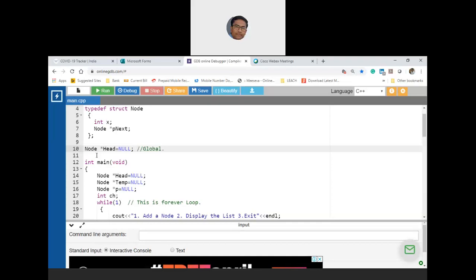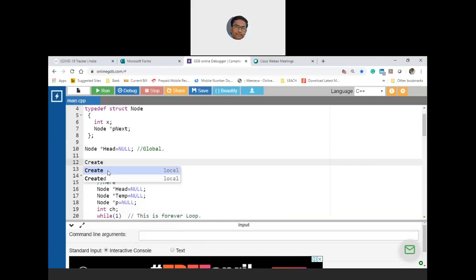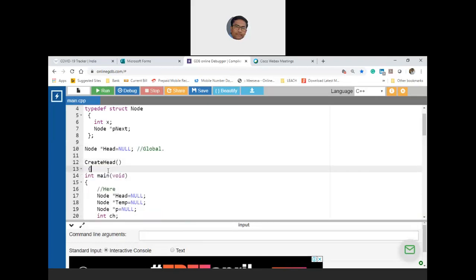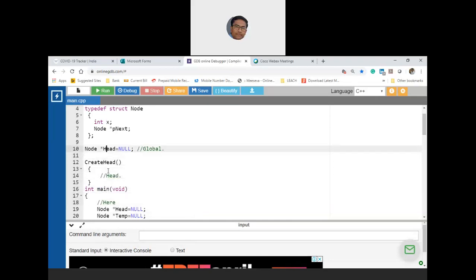So what is the advantage of creating a head node this way? Because you are asked to maintain a singly linked list of only one data, you are welcome to create the head node as a global instance so that you can access that here or in any of the functions. For example, create head is a function. Inside this function also you can access. Yes or no? So as a result, you don't need an extra argument to be passed when a specific function needs to be invoked.